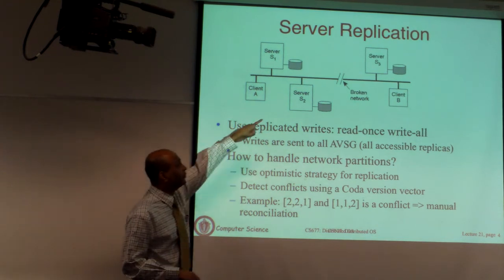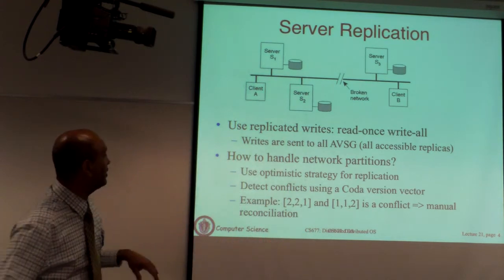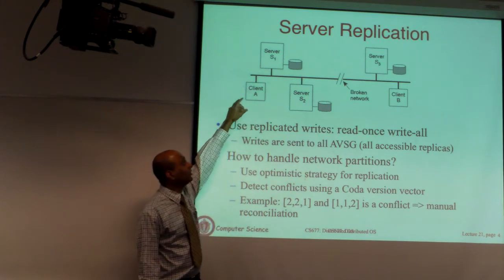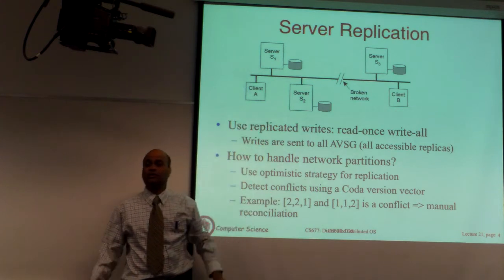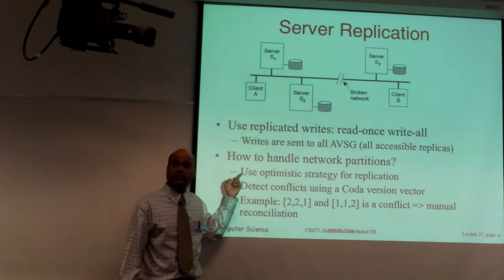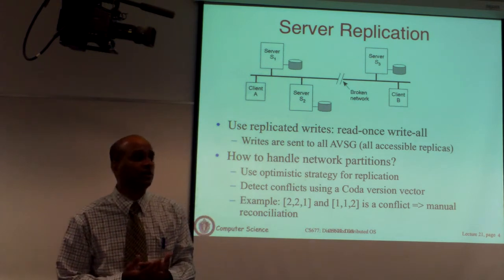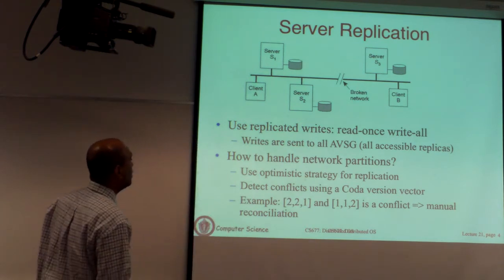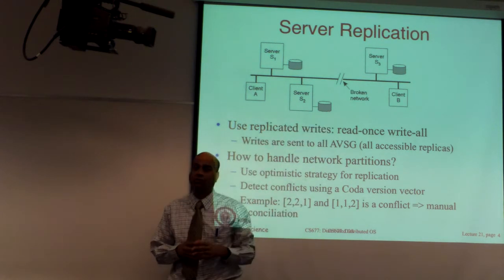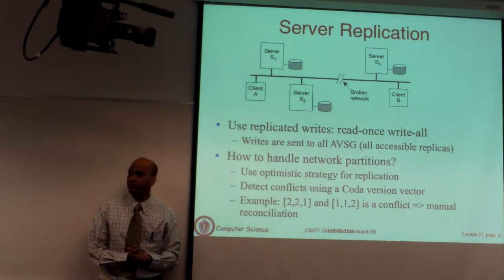Okay. Now, whenever there's a network partition, some servers will get disconnected from others. This is not the same as a laptop disconnecting and going off. That's also allowed and handled in CODA. Here there is a group of servers and they simply get partitioned because of network failure. In this case, you allow each server to serve clients as if nothing has happened. Clients can continue to perform writes. And then when the network partition goes away, all the servers are going to run what is called a reconciliation protocol and detect conflicts using what's called a version vector.